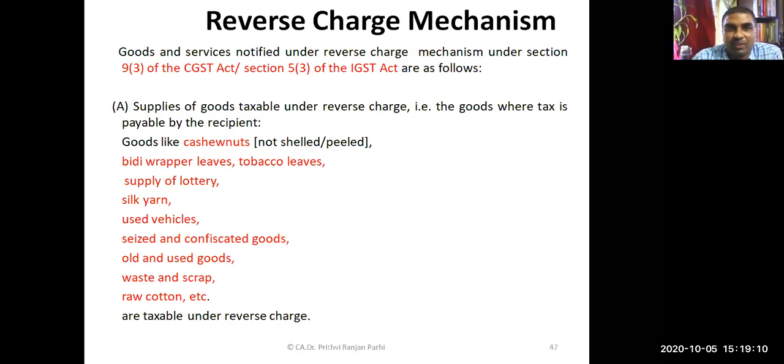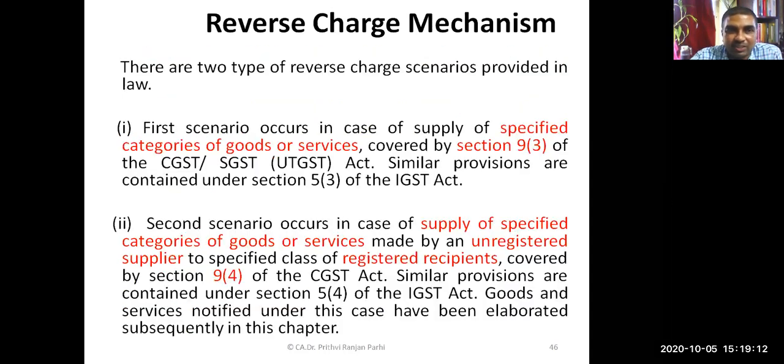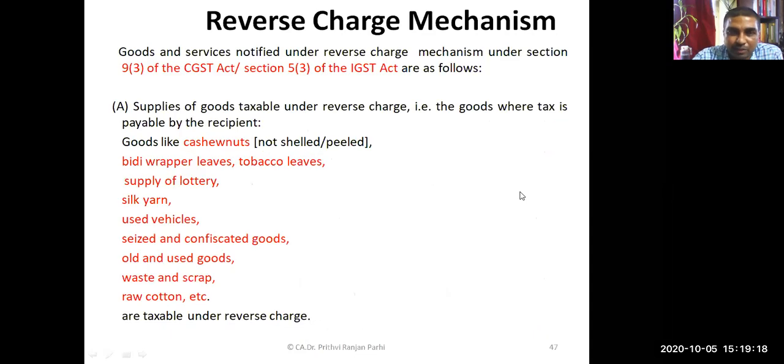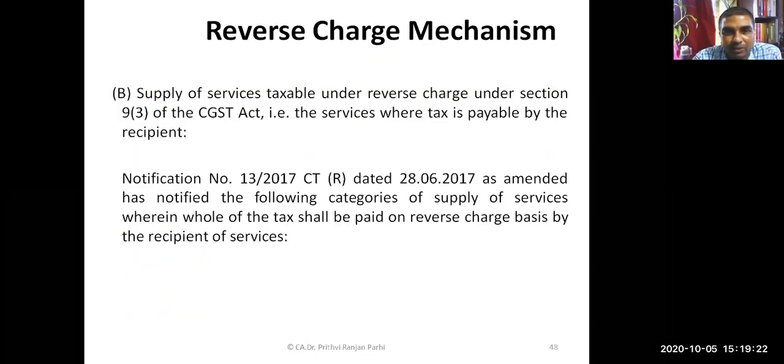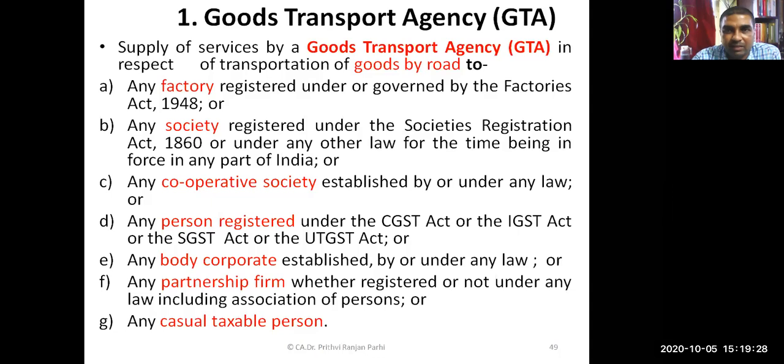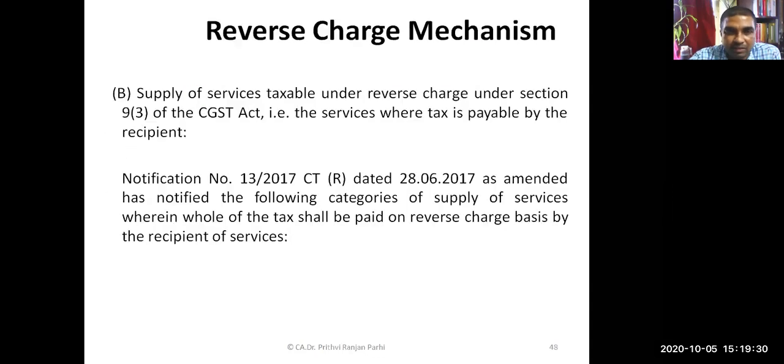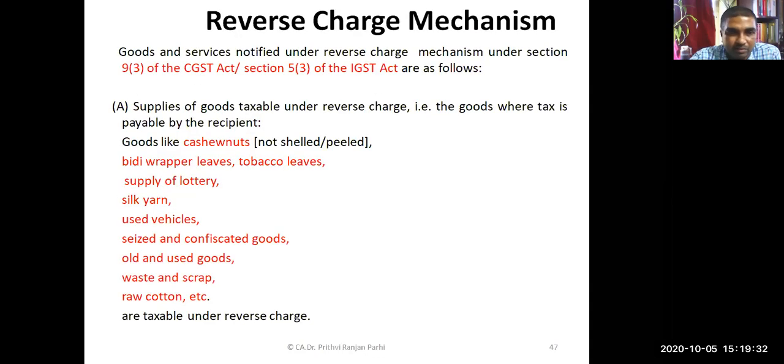Yes. Just like we have now understood, section 9(3) talks about the specified categories of goods and services. And coming to specified categories of goods, there are a few other items also. We'll be covering that. First we'll cover this specified category of goods, then the specified category of services also we will be covering.